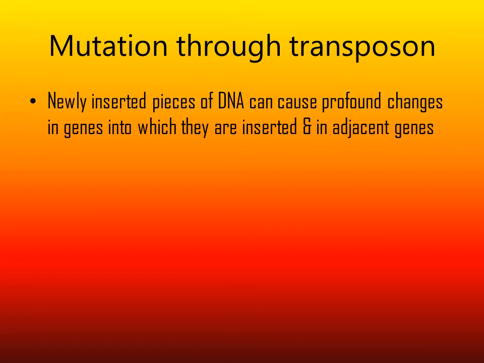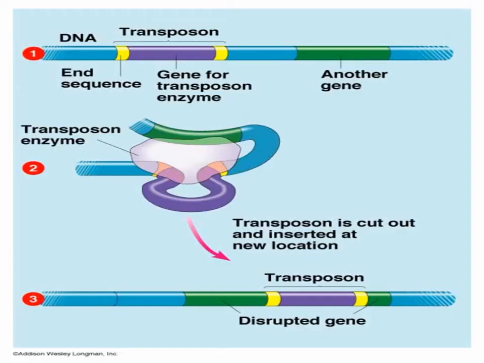Maybe a new gene might be inserted into an active place. So this is the role of the transposon in causing a mutation. The newly inserted pieces of DNA can cause profound changes in the gene into which they are inserted and in adjacent genes. So this is how a transposon is inserted into an already present gene sequence.